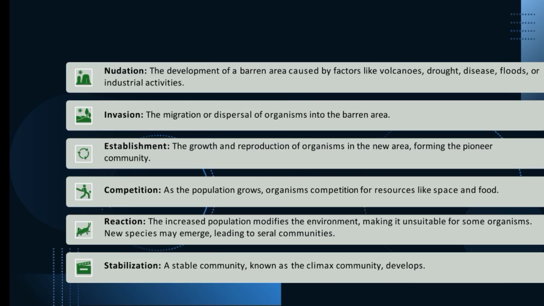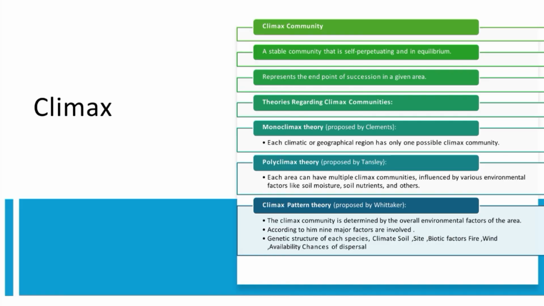Competition. As the population grows, organisms compete for resources like space and food. Reaction. The increased population modified the environment, making it unsuitable for some organisms. New species may emerge, leading to serial communities. Establishment. A stable community known as the climax community develops. Climax community. A stable community that is self-perpetuating and in equilibrium represents the endpoint of succession in a given area.